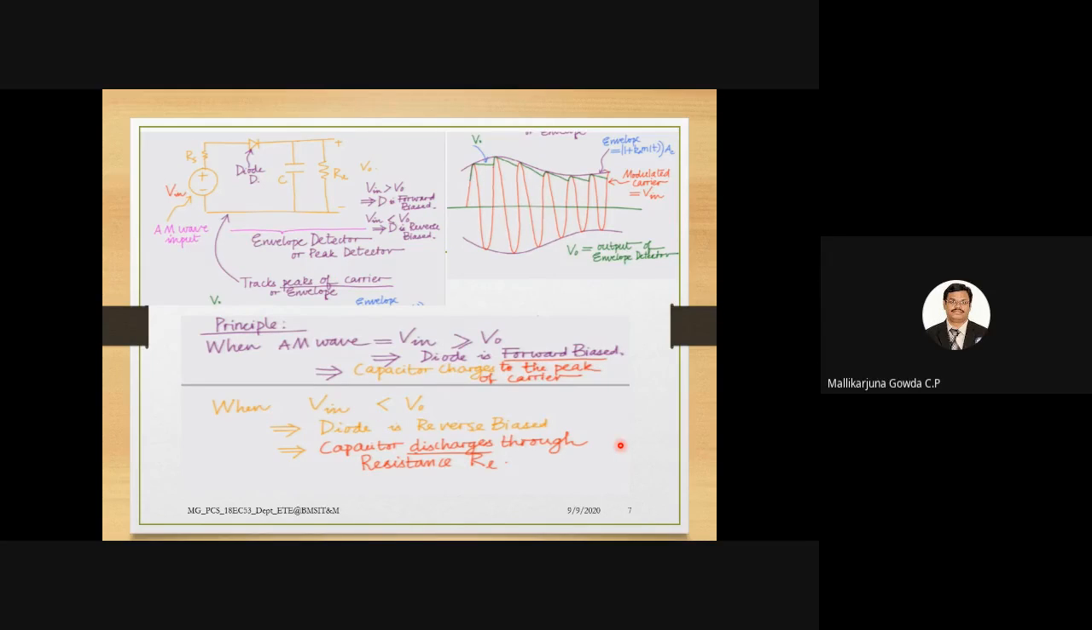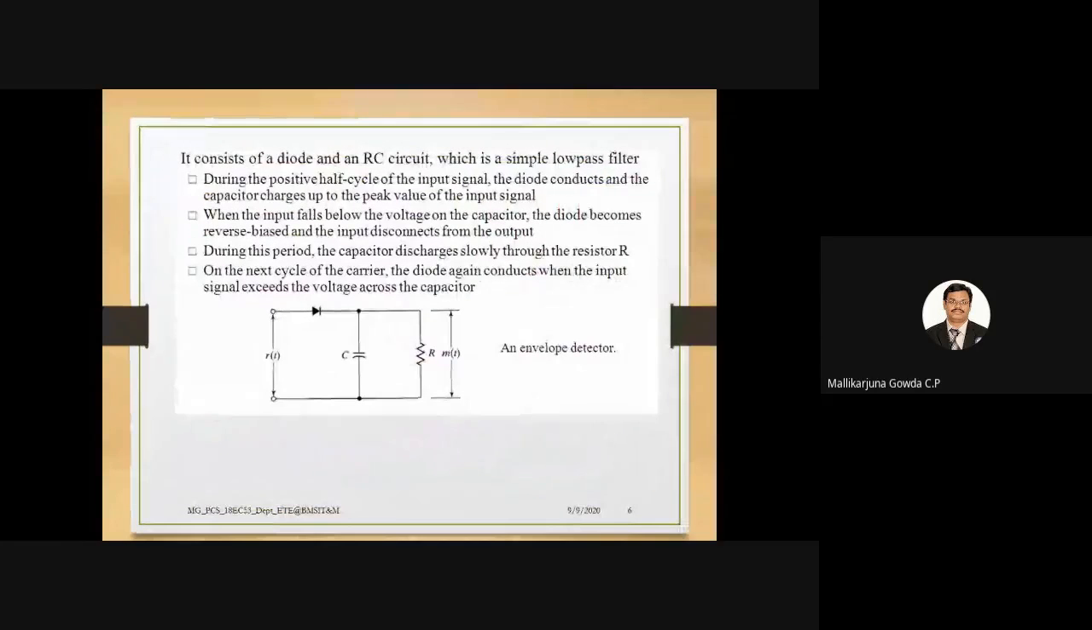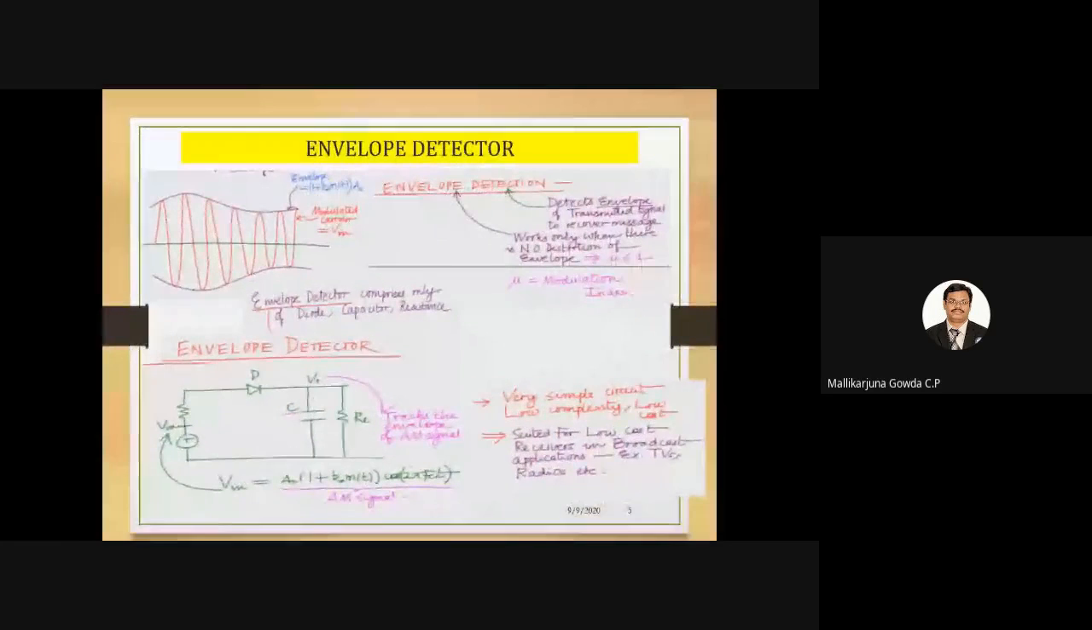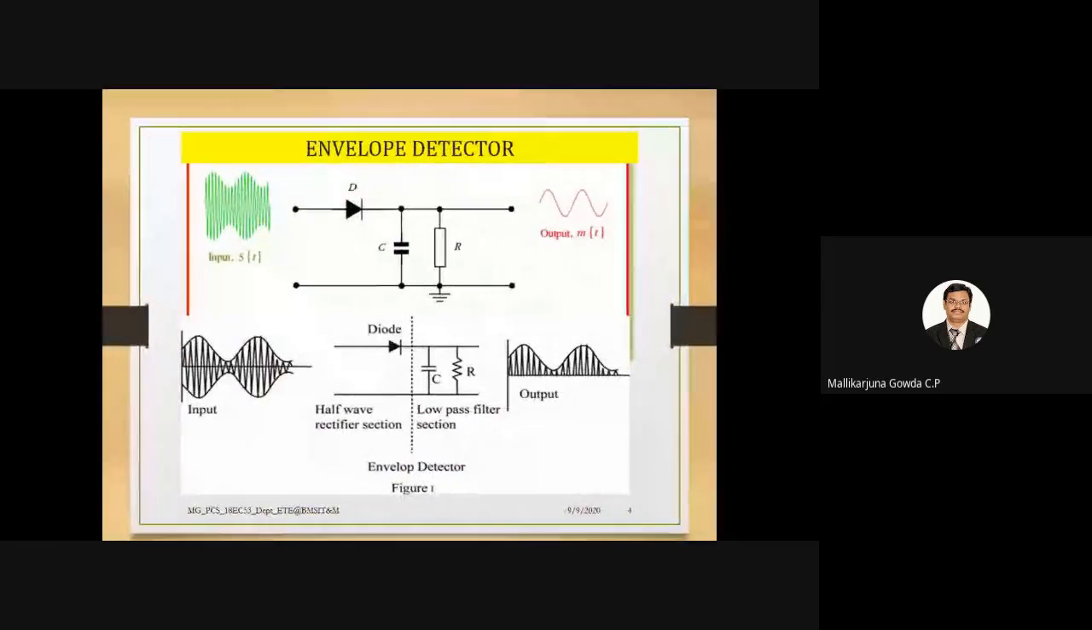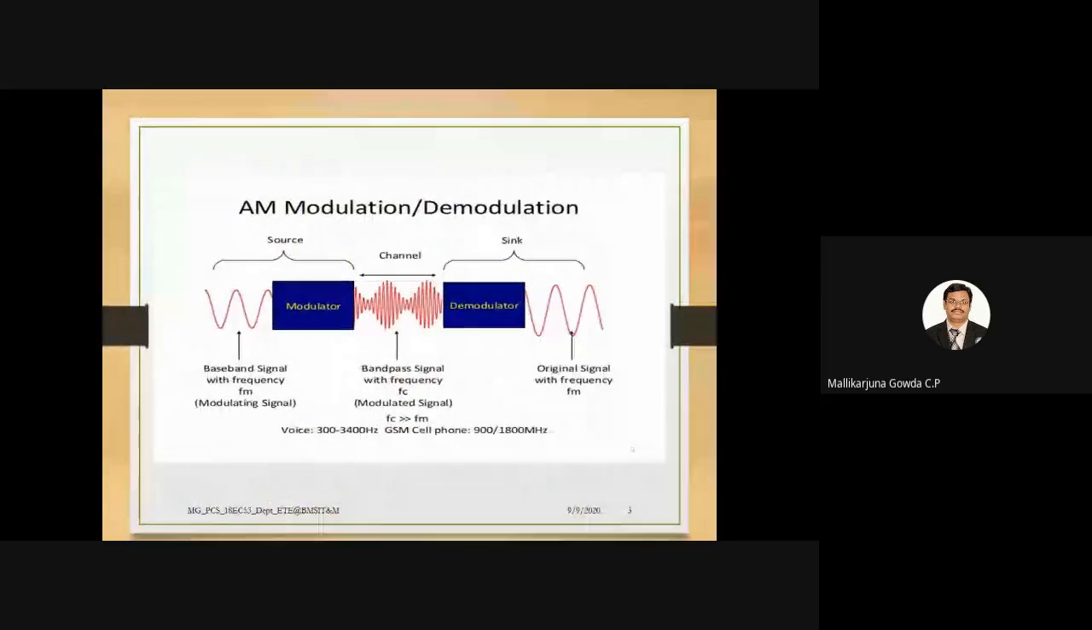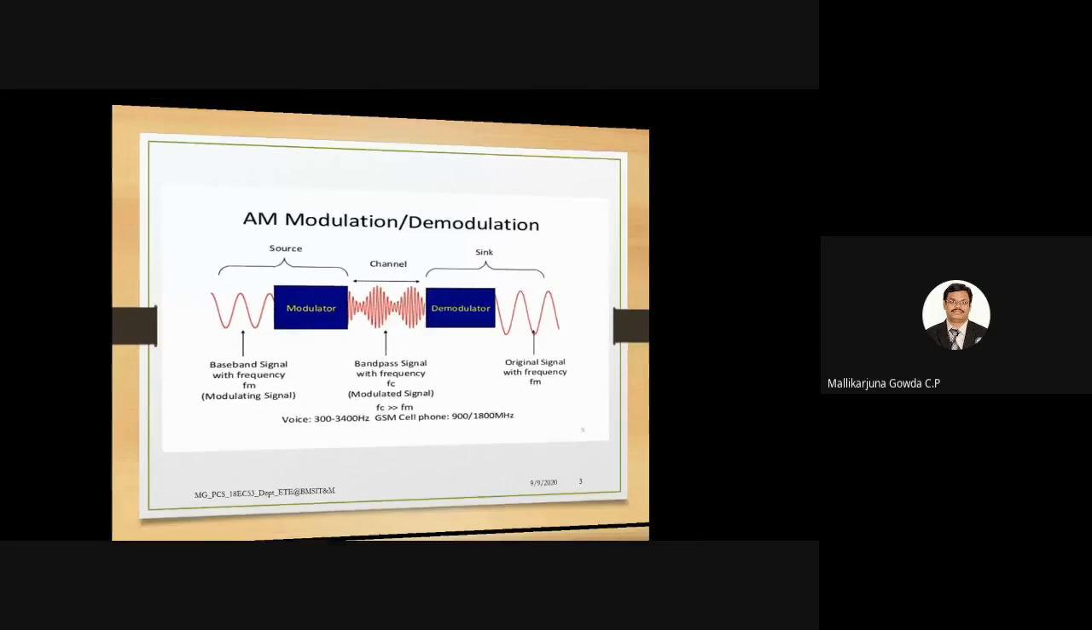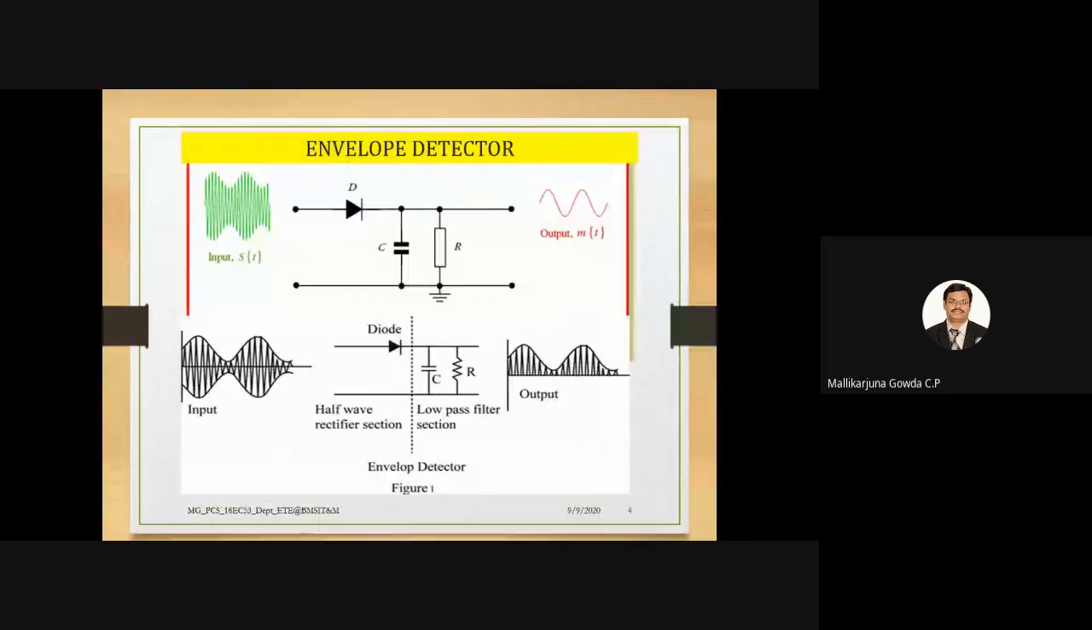Can anyone summarize, whatever I said, for proper working of the envelope detector? How should it be? Just quickly. I started with showing AM modulation and demodulation. Anyone can summarize, that's what is your understanding.